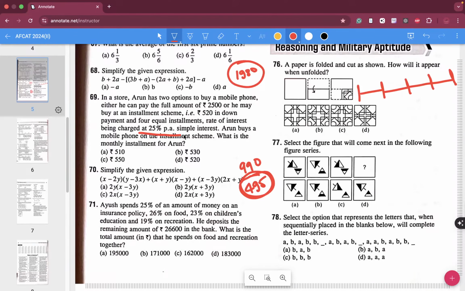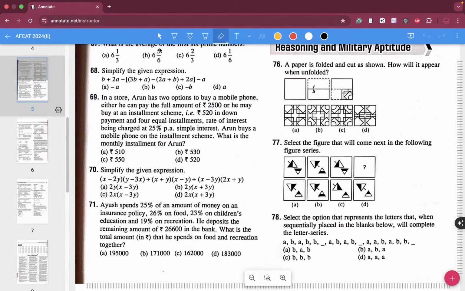25% per annum simple interest, but when exactly the payment is being made, they have not told anything over here. Thumb rule for your AFCAT examination: if you find installment questions, you can simply respect it for what it is. Generally, installment questions work not with simple interest, they work with compound interest.